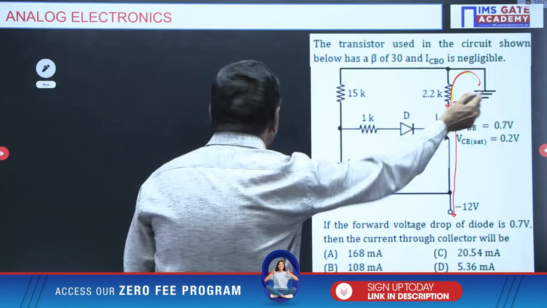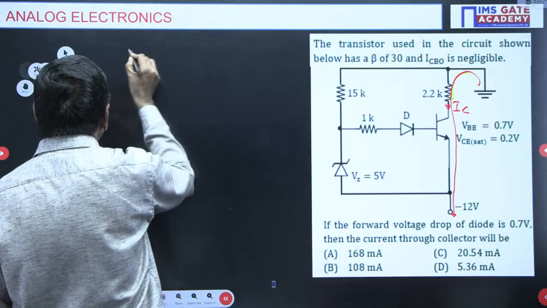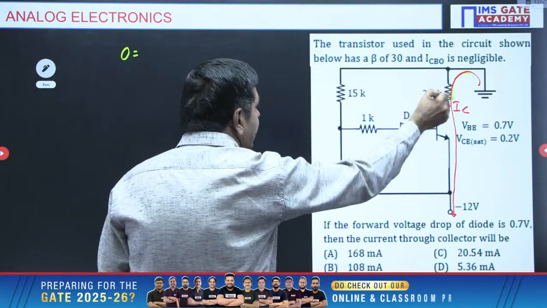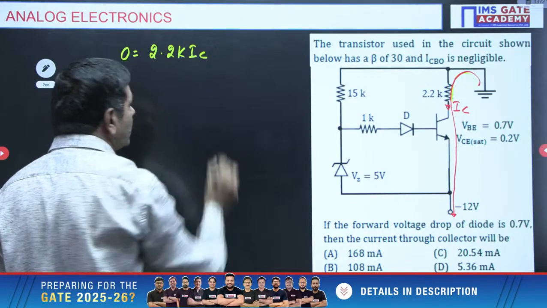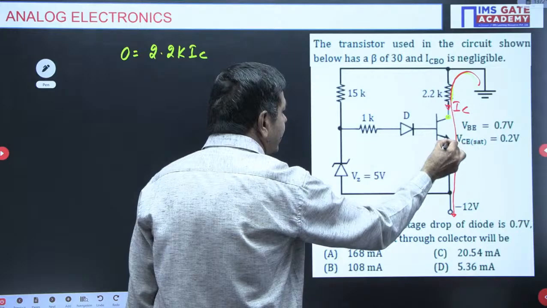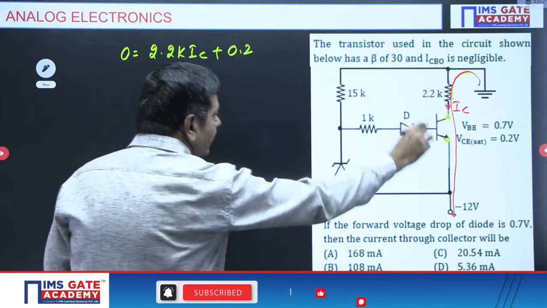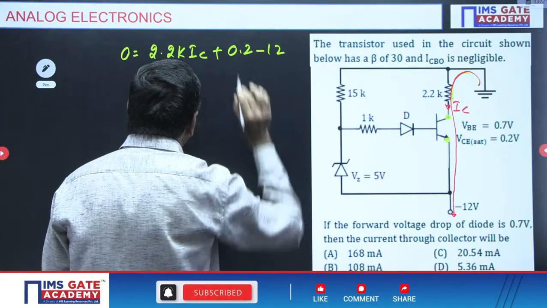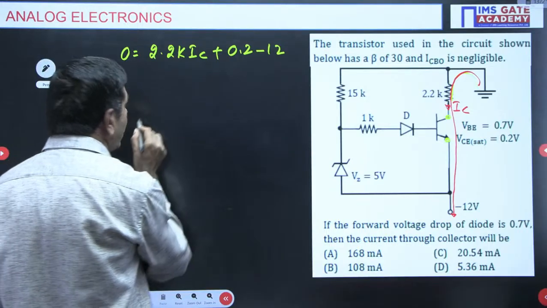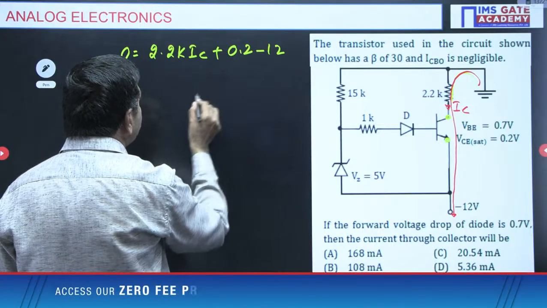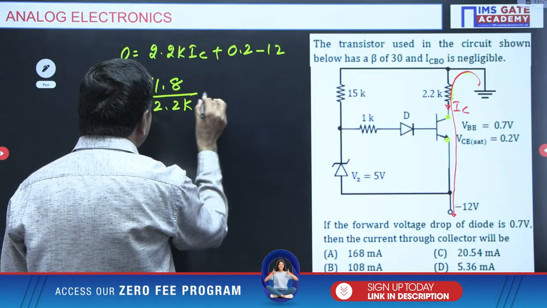But when I apply the KVL, I can take 0 volts equal to, and note it down here. When I go this side, 2.2K into IC. Collector to emitter, when it is in saturation, is given 0.2 volts, plus 0.2 volts. When you go down, minus 12. That's given. But I want IC here. IC equal to 12 minus 0.2, 11.8, divided by 2.2K. And you find its value.